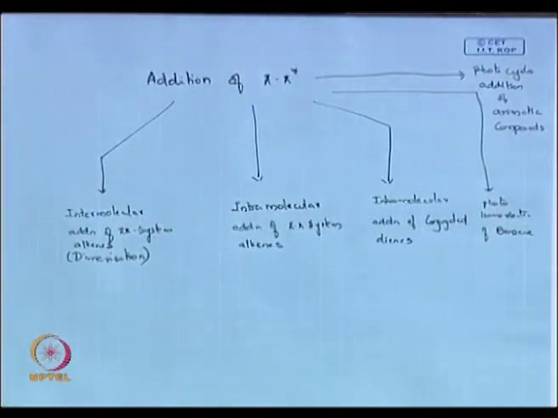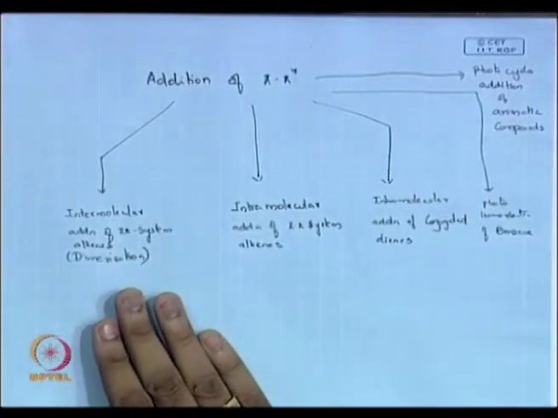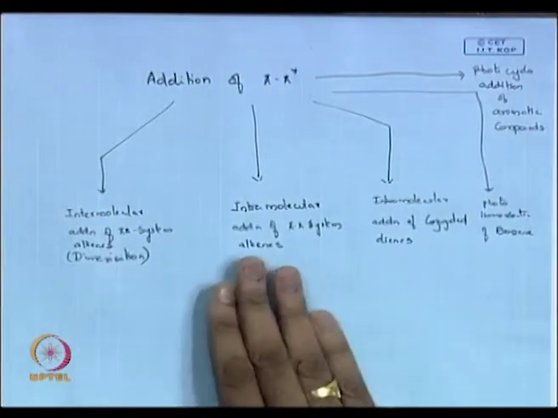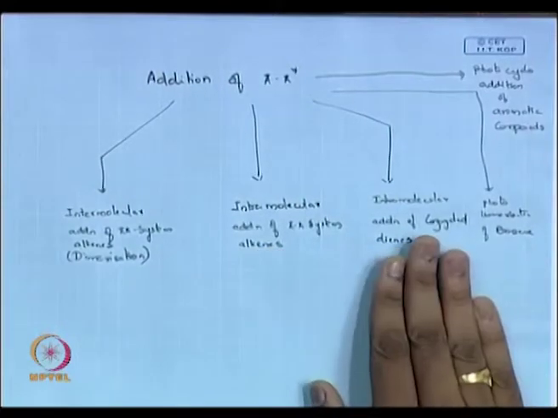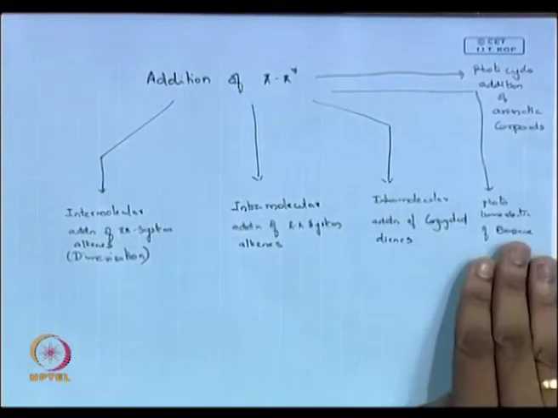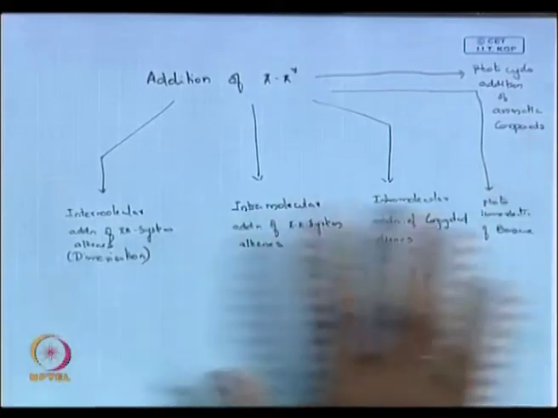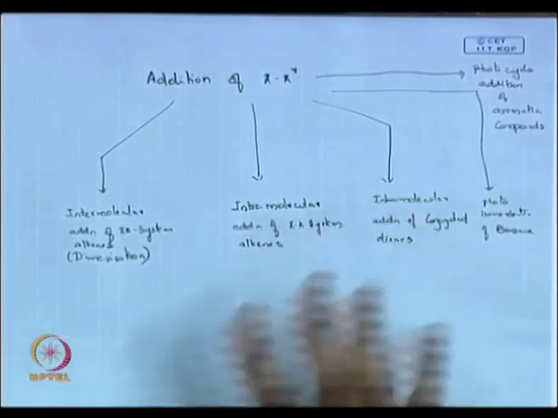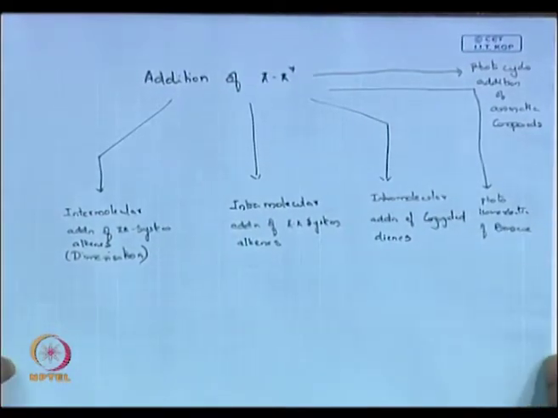So we will be dealing with these five topics. First we will see intermolecular addition of pi, that is of the alkene system. Then we will study intramolecular addition of pi star, that is alkene. Then intramolecular addition of conjugated dienes, photoisomerization of benzene, and then photocycloadditions of aromatic compounds. So we will broadly discuss these areas in addition of pi star systems. First we will start with the addition of alkene systems.